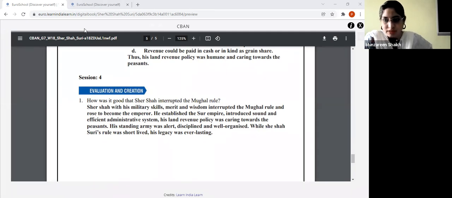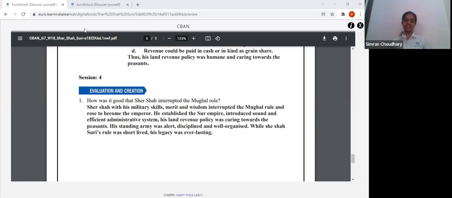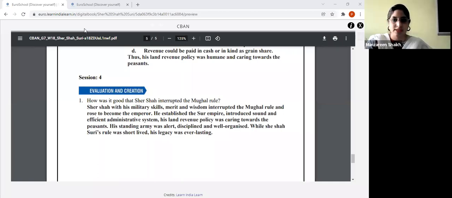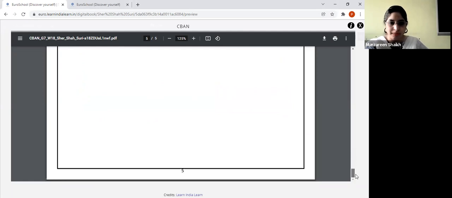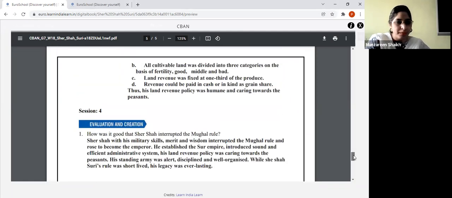Ma'am, according to me, it is good that Sher Shah interrupted the Mughal rule, because if Humayun had continued, I think the people would have suffered and the Mughal rule would only have declined. Yes, so most of the reforms were brought in during this particular period of Sher Shah Suri. I think we've completed the question answers discussion. We'll stop here for today. Children, please write down all the question answers in your history notebook.